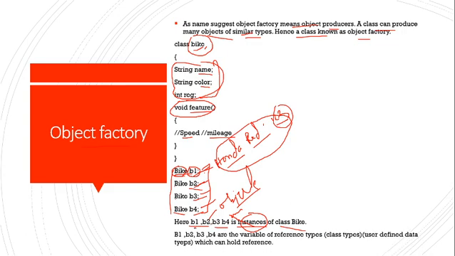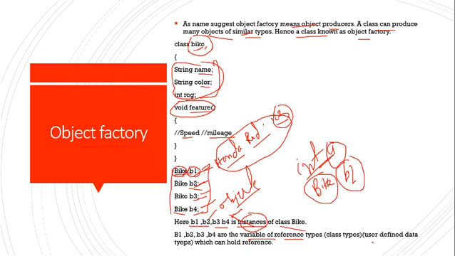Next, B1, B2, B3, B4 are variables of reference type. See, here B1, B2, B3, B4, we have declared as variables. Like suppose I have declared int A. This int is the data type and A is the variable. Here it is the same: Bike B2 or B3. So B2 is the variable and Bike is the data type. This type of data type is a user defined data type or composite data type.